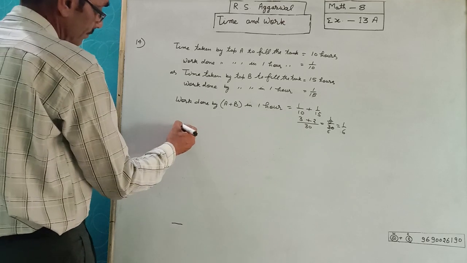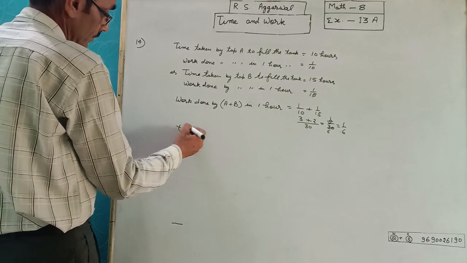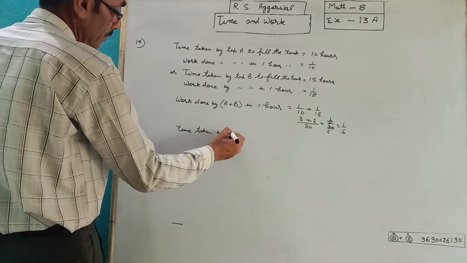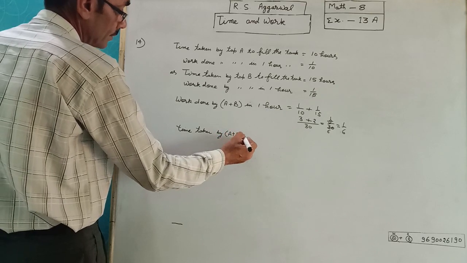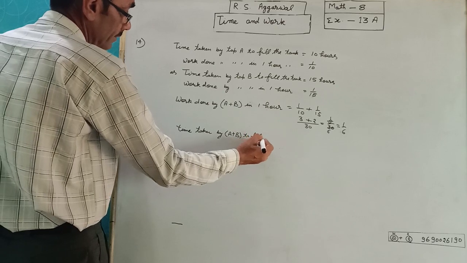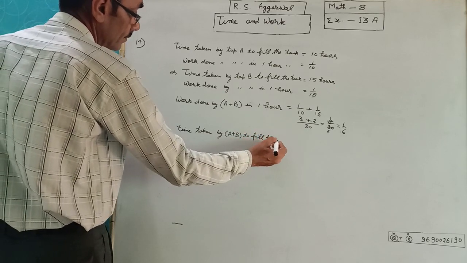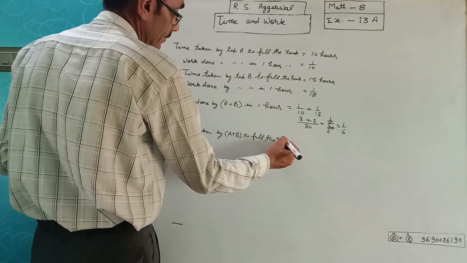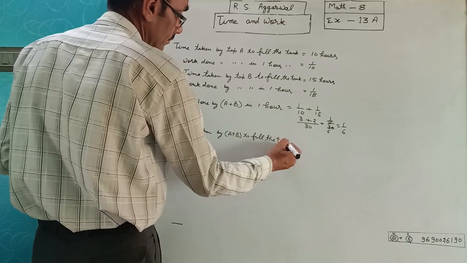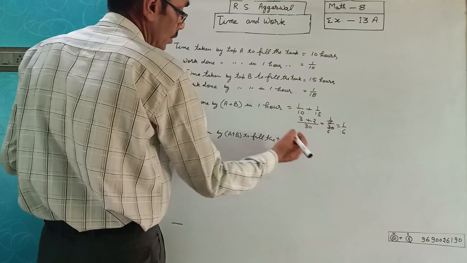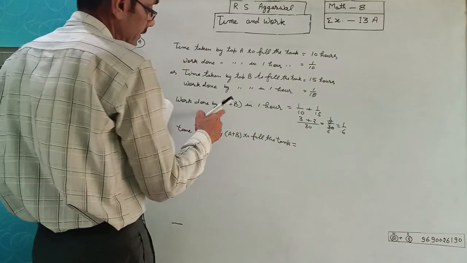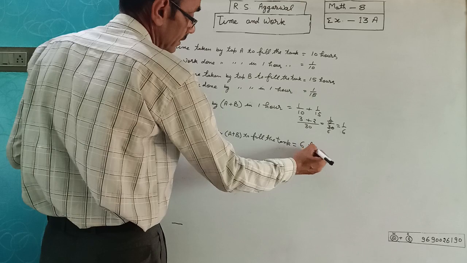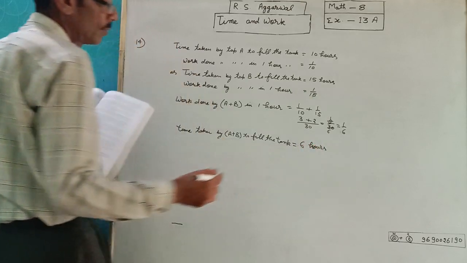Time taken by A and B to fill the tank in reciprocal of the A and B. 6 hours both together fill the tank.